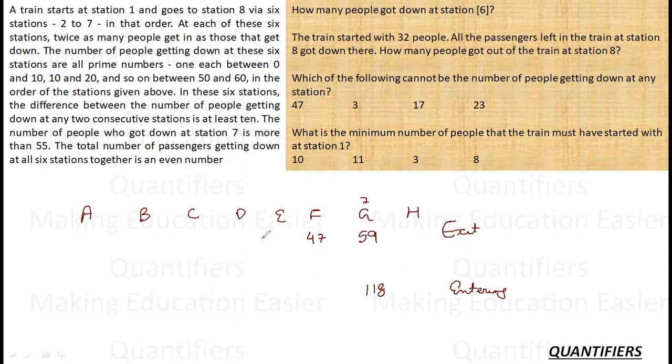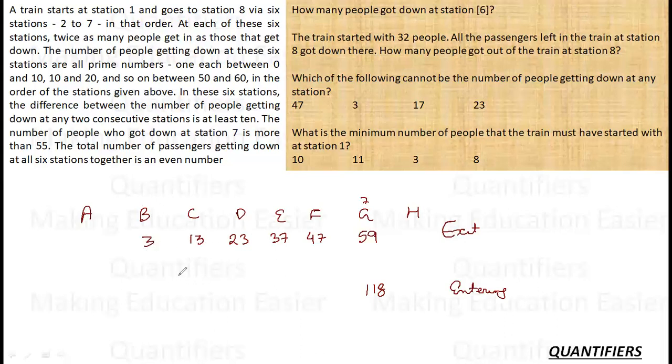Now if this is 47, it must be 37 or lower, 37 or the lower is 31. Again, as I discussed, 31 cannot be there because in that case it will be 21 or less, which is not possible. This is 37. Now if this is 37, this is 27 or less. So it could be 26, 25, 24, 23. It is 23. Fine. And then this must be 13 or 11. If I keep 11, here it will be 1, which is not a prime number. So here it must be 13 and here it must be 3.